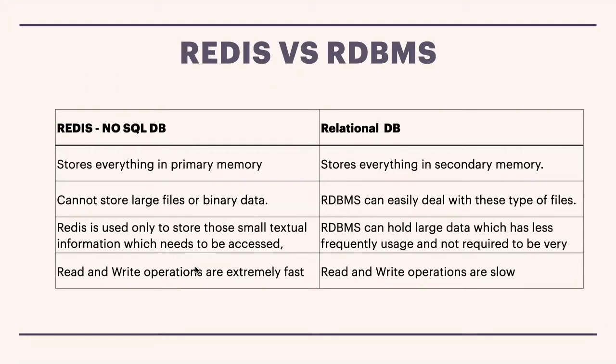In the relational database management system, we use it to store large data. If you want to use very big data, we can go for MongoDB and others. Also, read and write operations are extremely fast because you are using the primary memory, which we can easily access. But when you're using the secondary memory, obviously the operations are slow. So that is the reason behind why it is fast and why it is slow, and that is where we can use it.